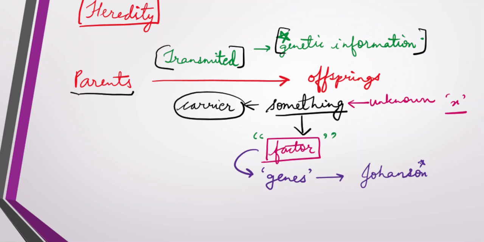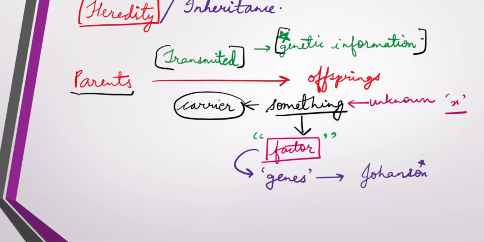This transfer of the genetic information from the parents to the offspring is known as heredity, or we can say inheritance. Now what is inheritance? The word inheritance means to receive something.